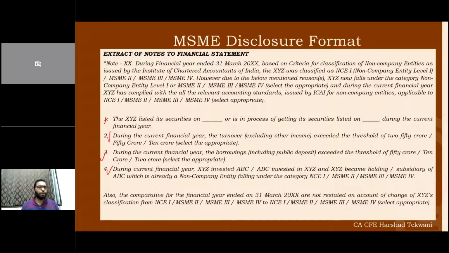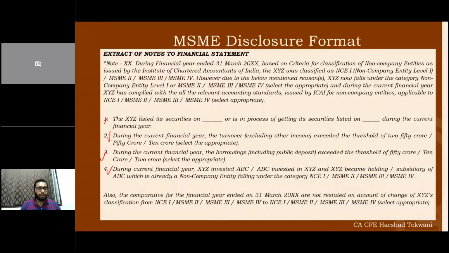As per the applicable reason, you need to make sure: the company listed its securities or is in the process; during the current financial year, the turnover exceeded the threshold, whatever threshold is given, let's say 250, 50, 10; or the borrowing exceeded the threshold of 50 crore, 2 crore or 10 crore; or XYZ invested in another company or any other company invested in XYZ, and as a result, a holding-subsidiary relationship came.